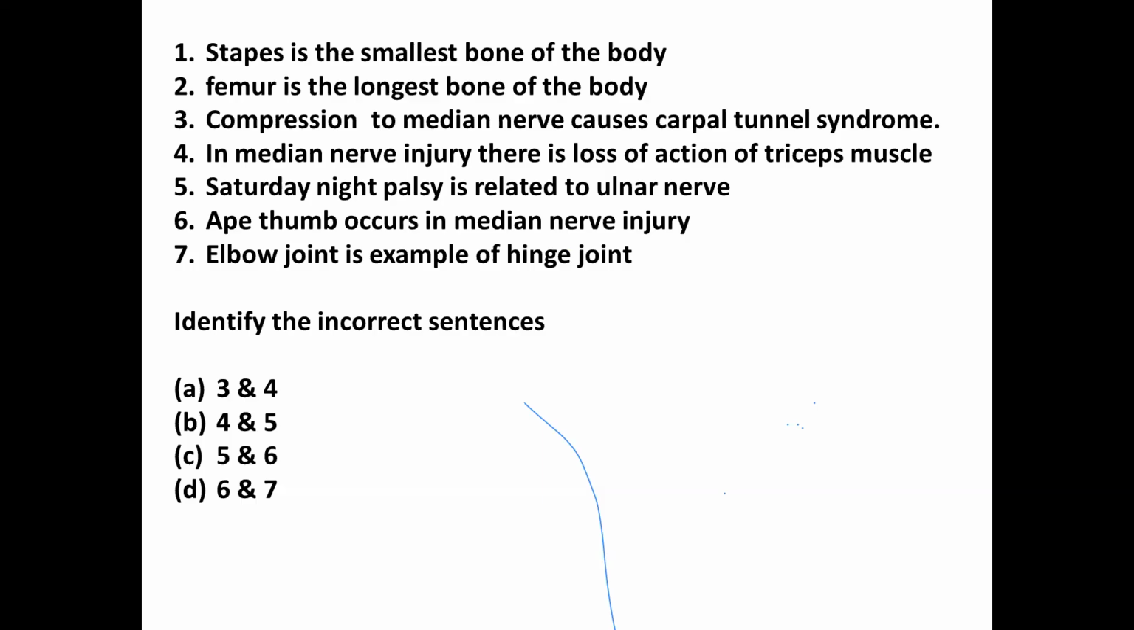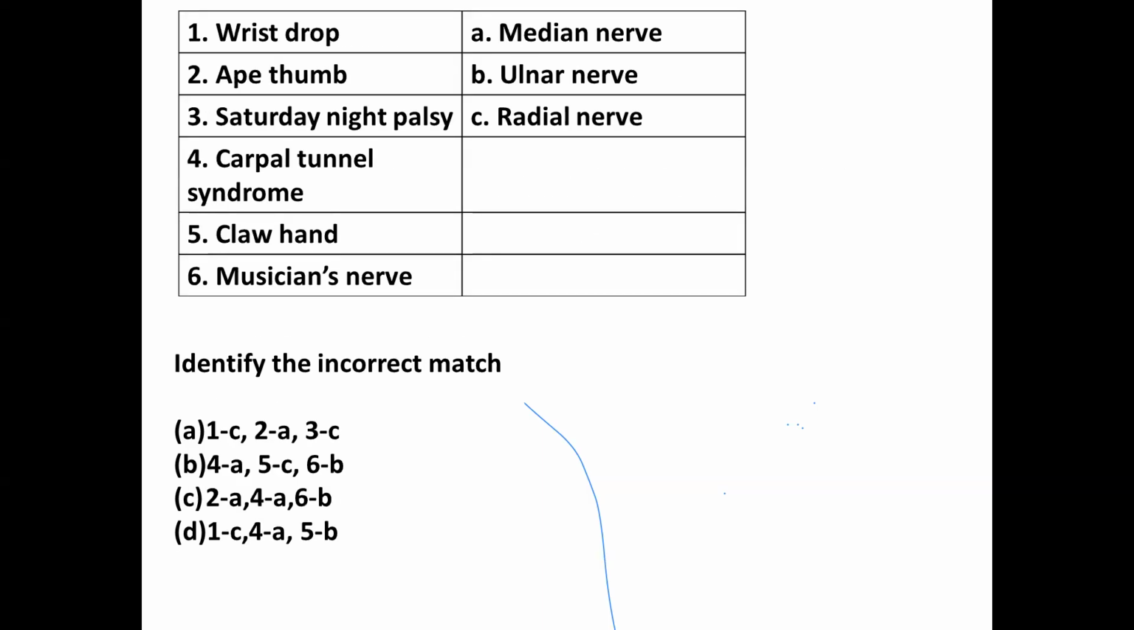No. In which nerve injury is there loss of action of triceps muscle? Radial nerve. Radial nerve injury, that is supplying the back of the forearm, right? And Saturday night palsy occurs because of radial nerve injury, not the ulnar. Right? Elbow joint is an example of hinge joint, correct? Right? Now you answer this. Identify the incorrect match.